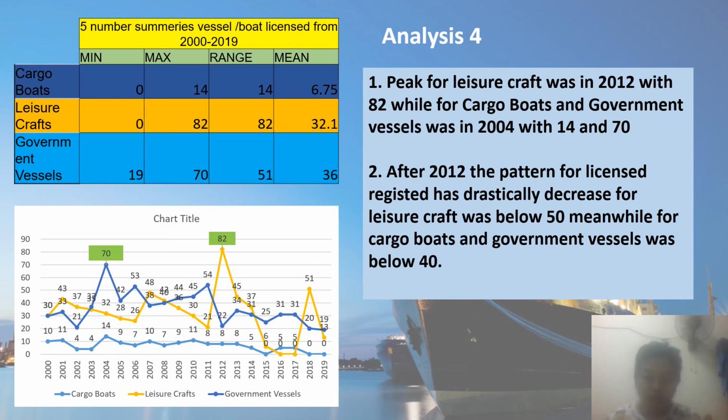The peak shows here in the line chart, in green, where the leisure craft in 2012 had 82 registered, and the other two peaked in 2004. It also shows that after 2012, all licenses registered for the three types are below 50.